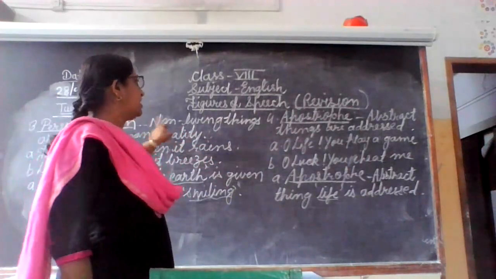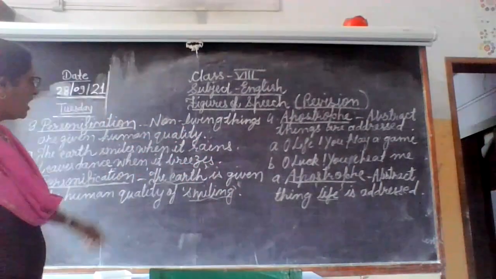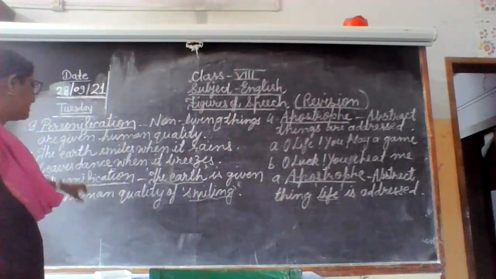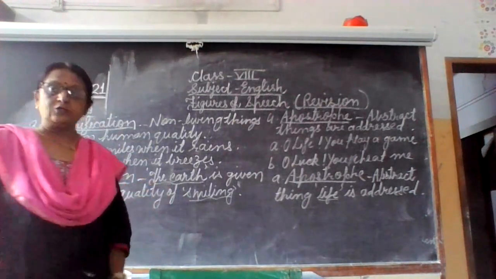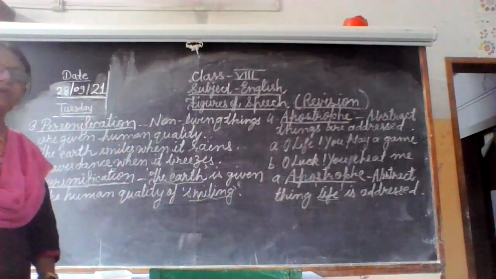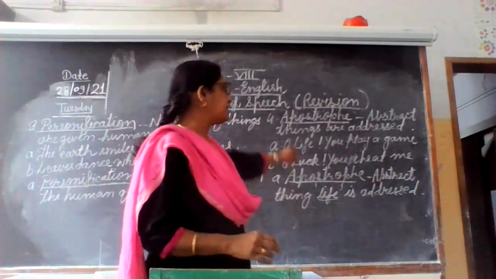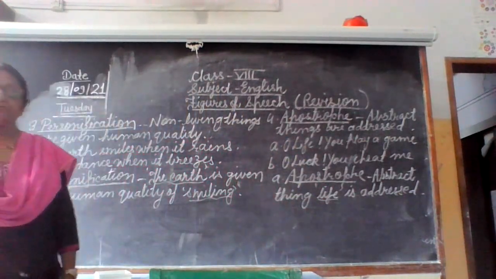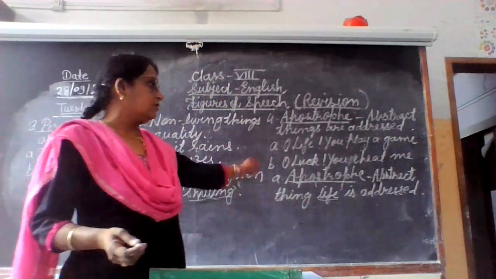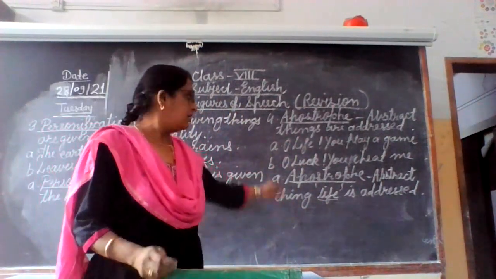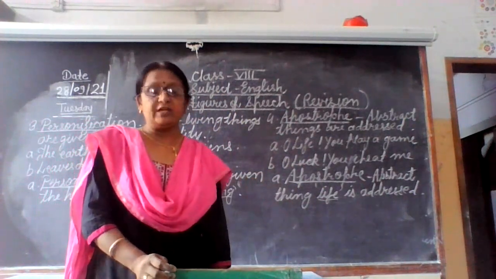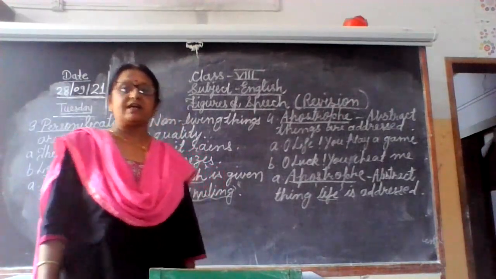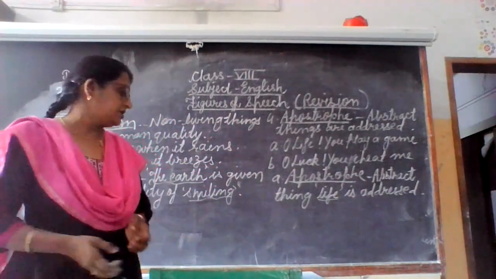Okay, so this is personification where the non-living things are given the human quality. The earth smiles when it rains and leaves dance when it breezes. So here the earth is given the human quality of smiling and leaves are given the human quality of dancing. And here apostrophe, abstract things are addressed, means O life, O love, O death. Then O freedom, O liberty. This you can do. O honesty, it's very difficult to live with you. Oh, sincerity, it's very difficult to live with you. So in this way we can do it. Okay, so this is personification and apostrophe.